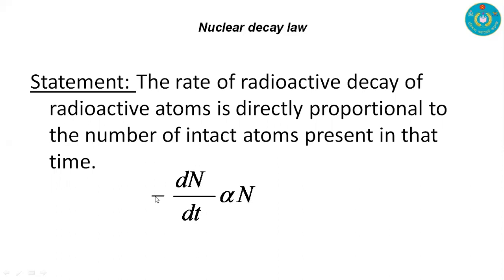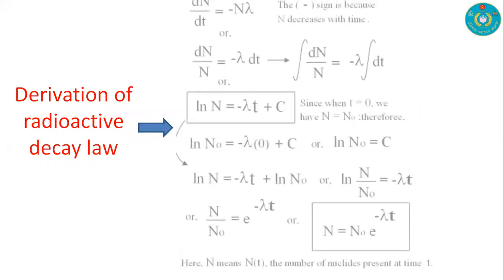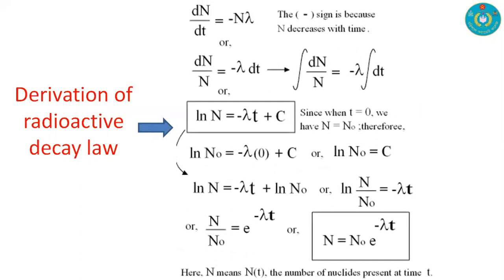And here the negative sign is used for the decay, because with time the atoms will degrade. And we are going to derive this nuclear decay law, that is, this is the derivation for radioactive decay.